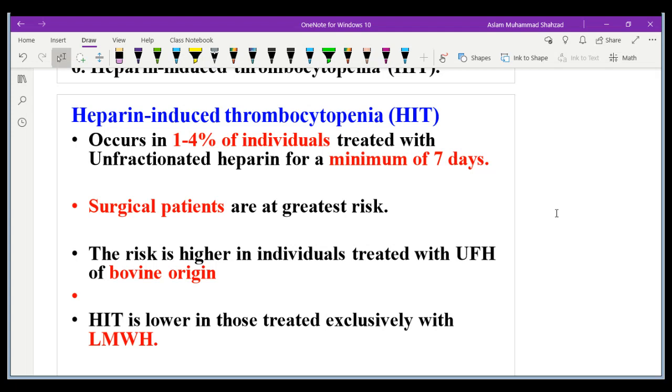As we already discussed, unfractionated heparin is not suitable for many patients because it can increase bleeding in renal failure or in patients who have already had multiple surgeries before. So if a patient has heparin-induced thrombocytopenia, then it will be treated with low molecular weight heparin.